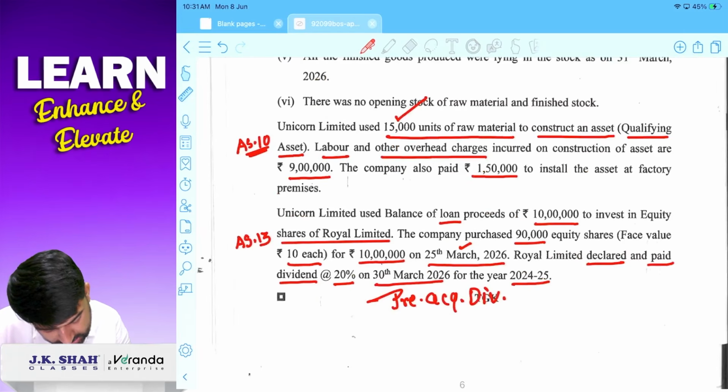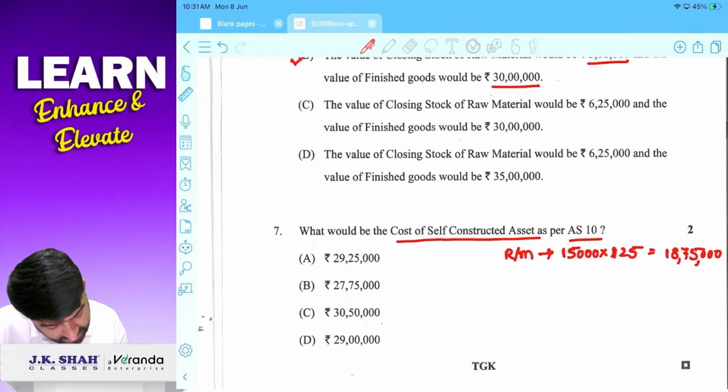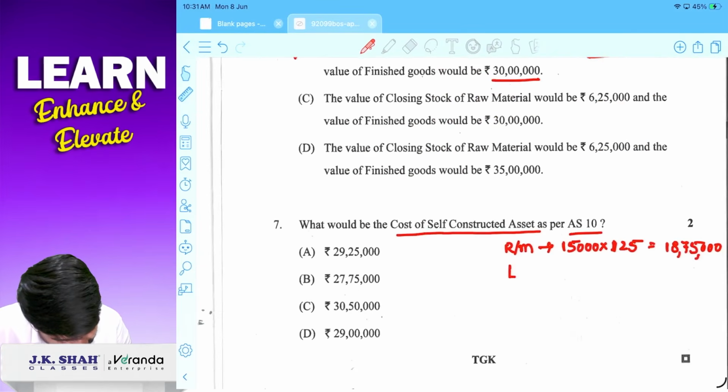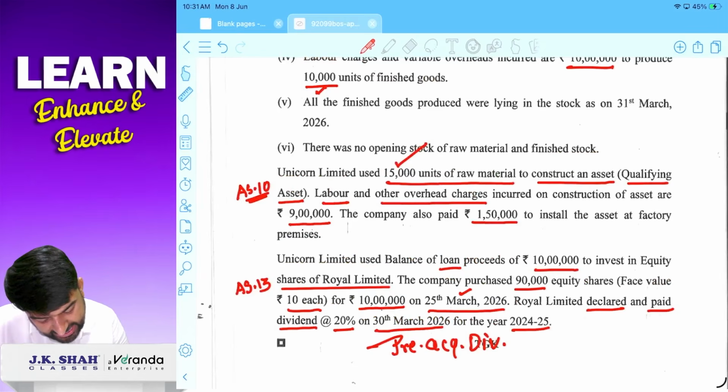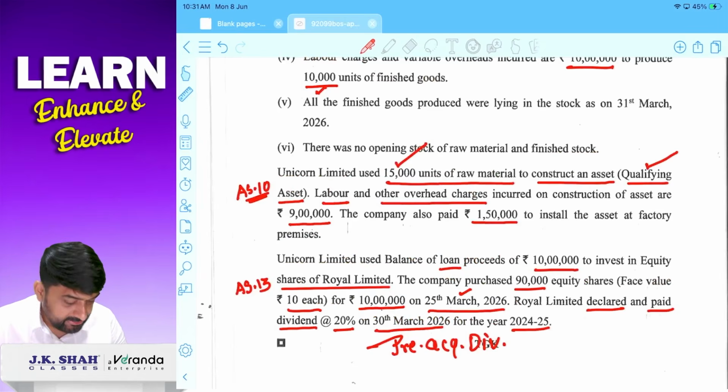And finished goods, okay. Labor and other overheads 9 lakh plus 150. So 9 lakh labor and overheads, 1 lakh 50, correct? And this asset is a qualifying asset.